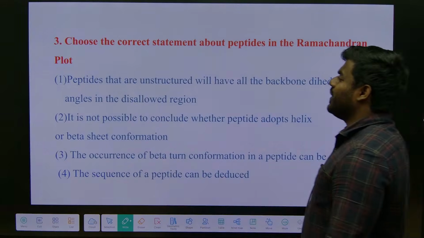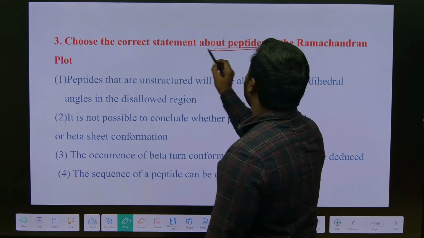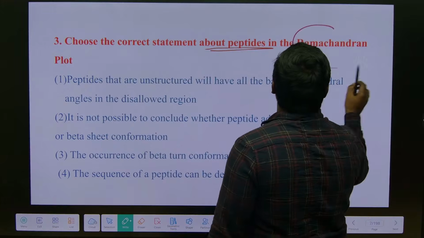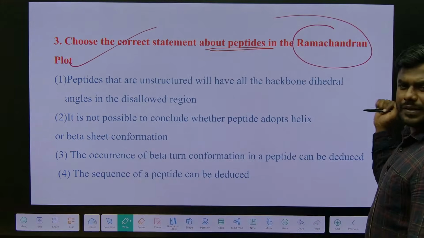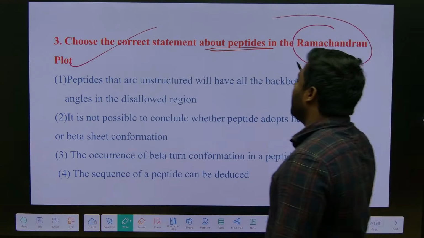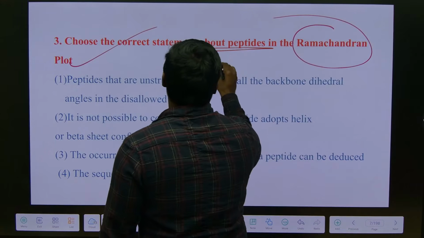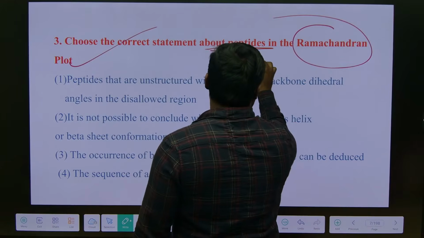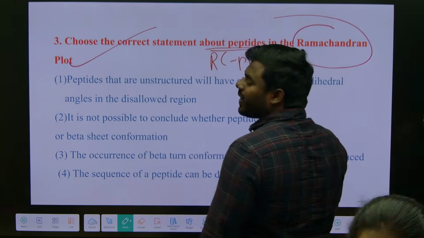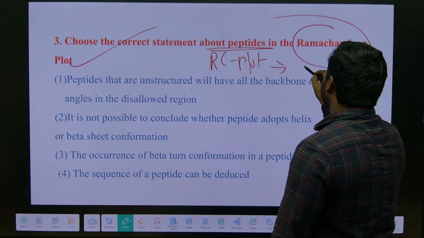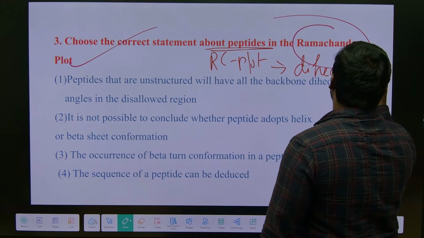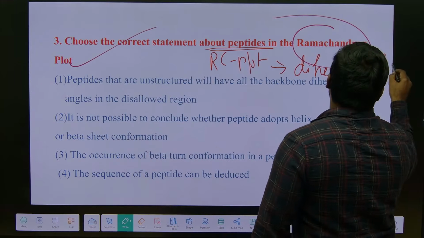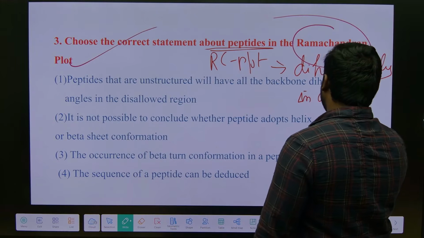Choose the correct statement about peptides in the RC plot. This is also informative only. We all read the RC plot. What does the RC plot generally explain? Angles. It is generally explaining the dihedral angles in a polypeptide.